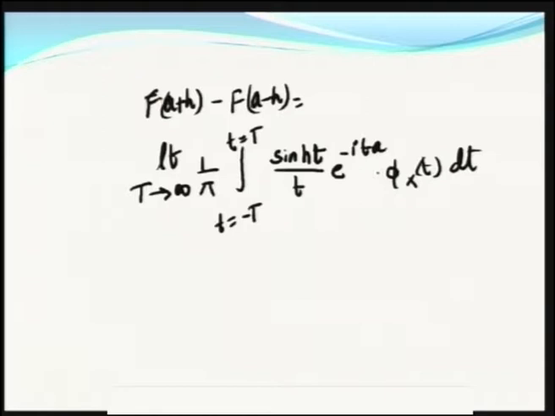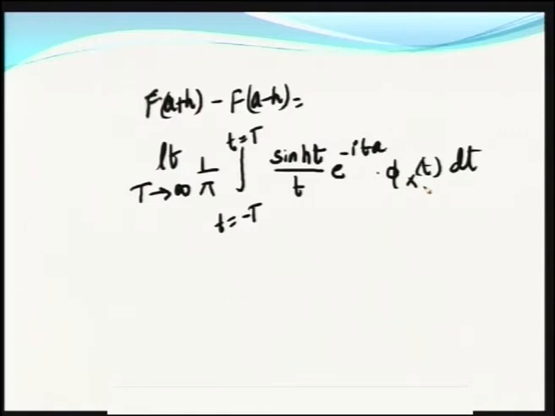Okay. F of a plus h, this is what the inversion theorem is. F of a plus h minus F of a minus h is equal to limit T tending to infinity 1 by pi integral minus T to T sin h t by t e power minus i t a into pi x of t dt. So, what happens if you take the differentiation?